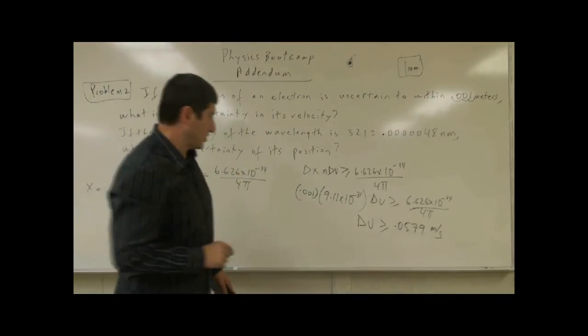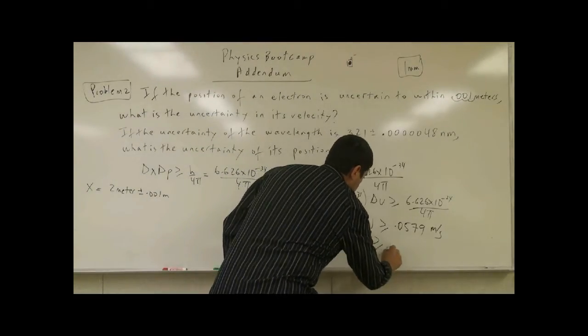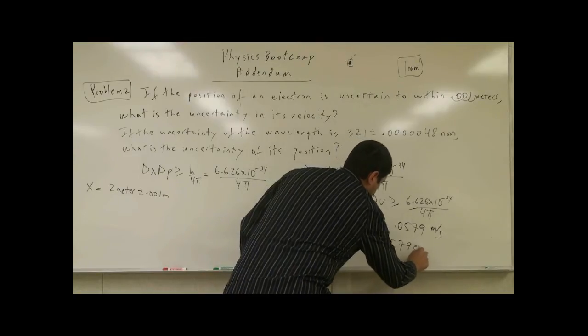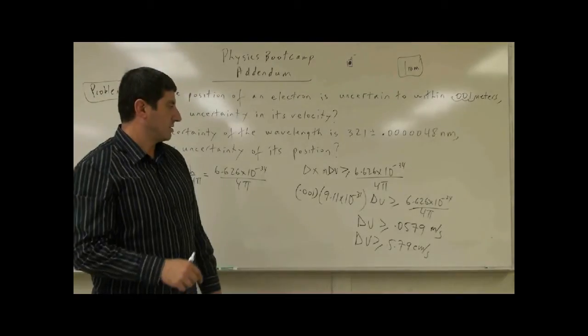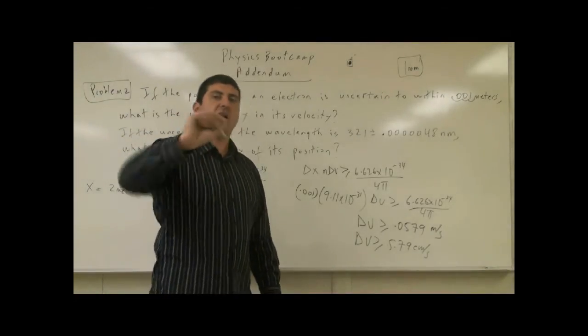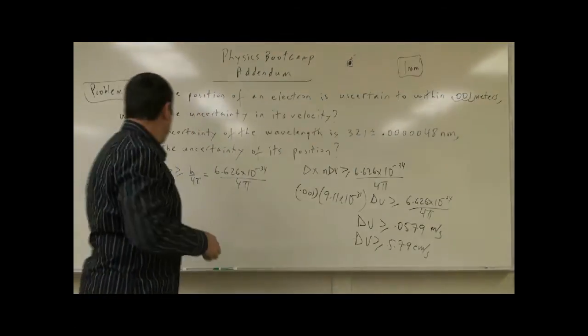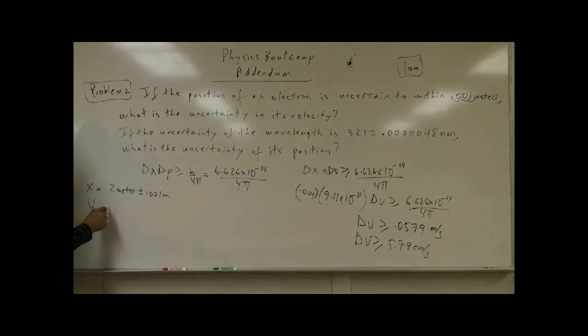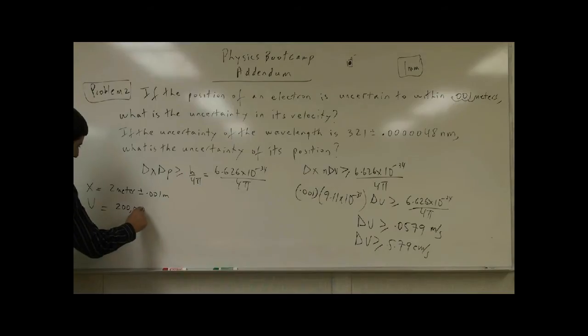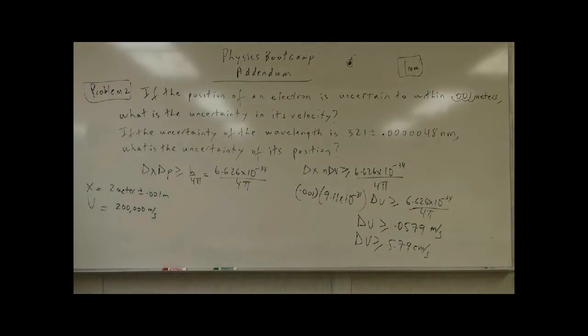Okay, which a different way to say it would be 5.79 centimeters per second. So our knowledge of its velocity can be off by 5.79 centimeters per second. So let's say we knew that the velocity of the electron was pretty fast. A typical electron is going to be moving really, really fast. So let's say it's 200,000 meters per second. So it could be a very fast moving electron. That's already much slower than the speed of light, so we don't have to worry about relativistic effects.